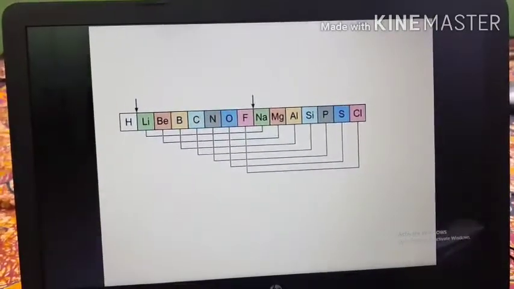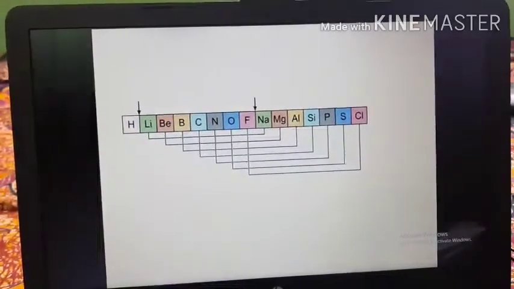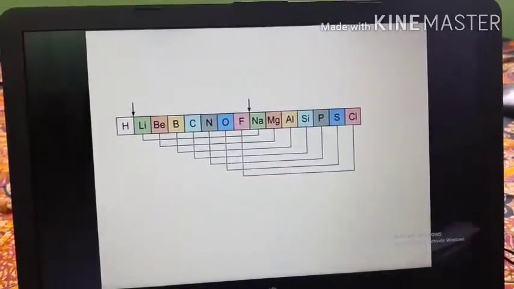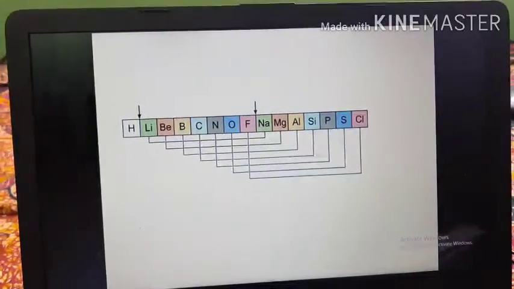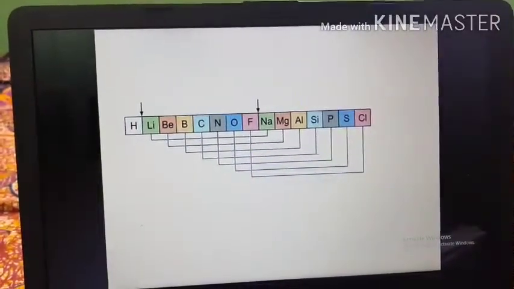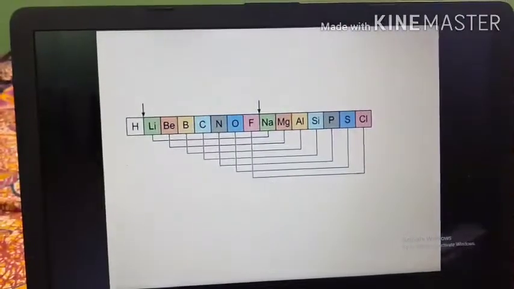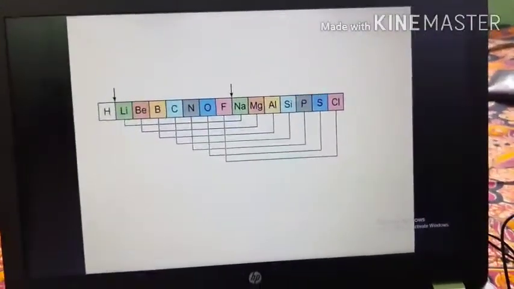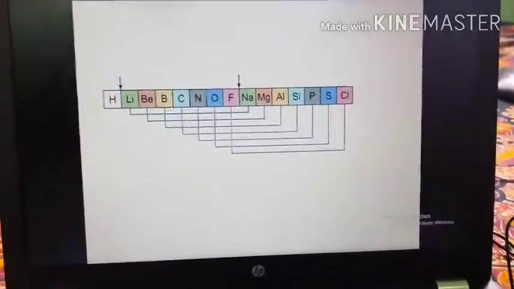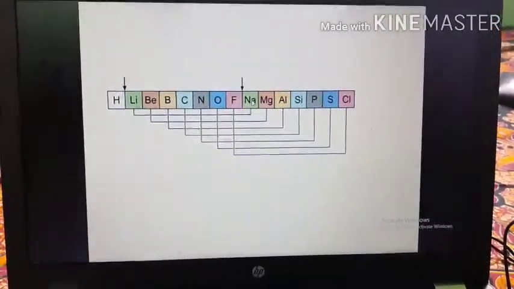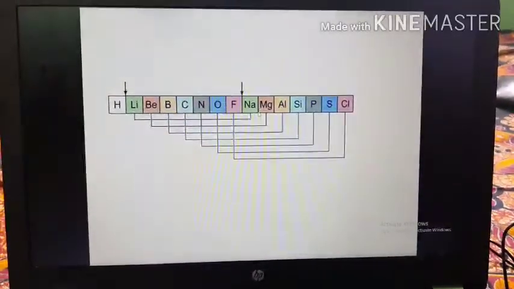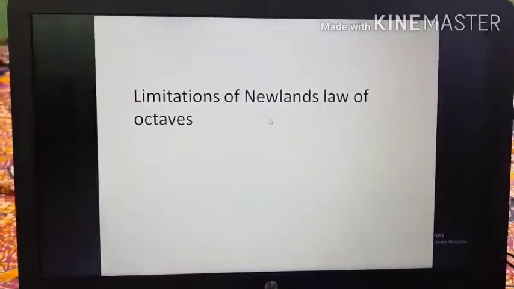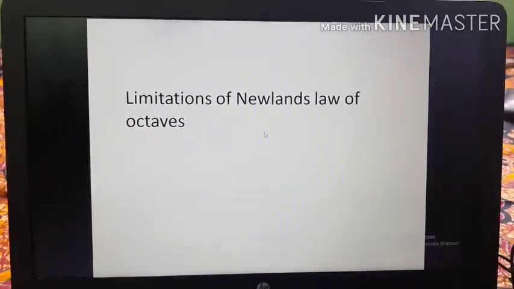And again, see, the third limitation is that, in order to fit elements into his table, Newland put even 2 elements together in a same slot, and that too in the column of unlike elements having very different properties. But at that time there were no noble gases. Then when noble gases were discovered, the repetition of the element was not the 8th element. It became the 9th element. These are all the limitations of the Newland's law of octave. So we have discussed about the limitation of Newland's law of octave.